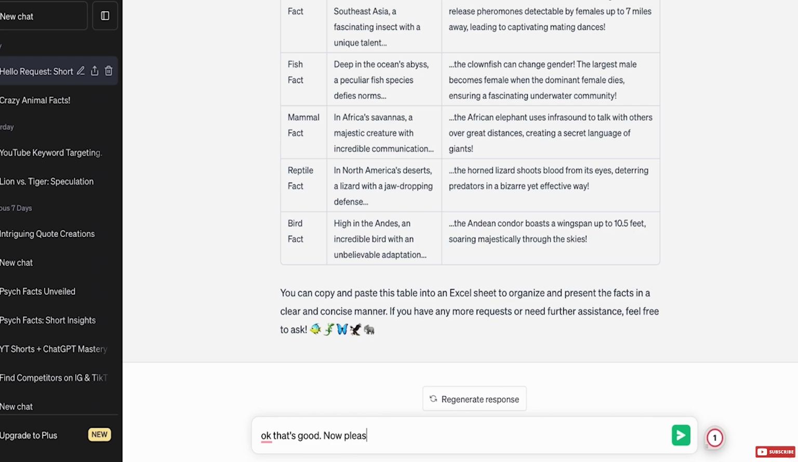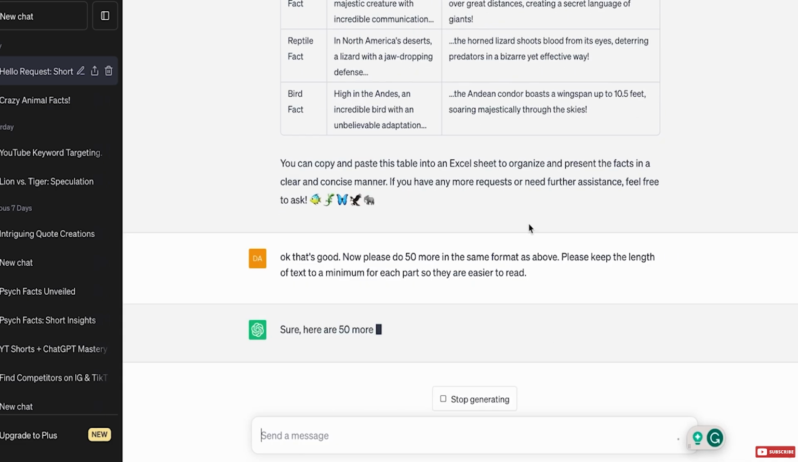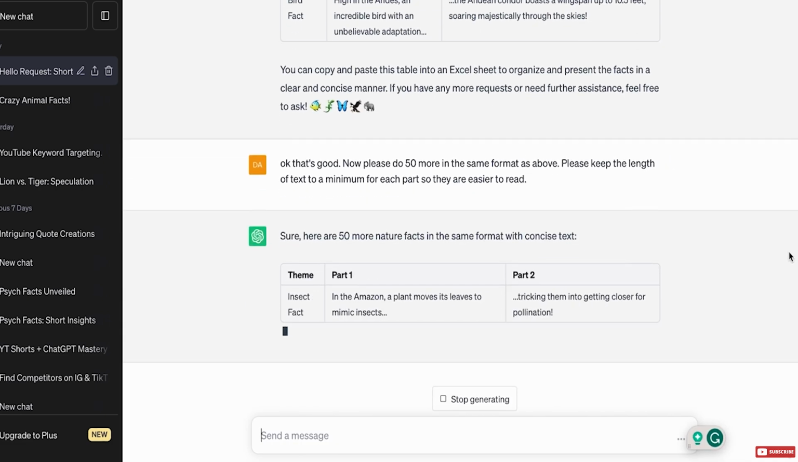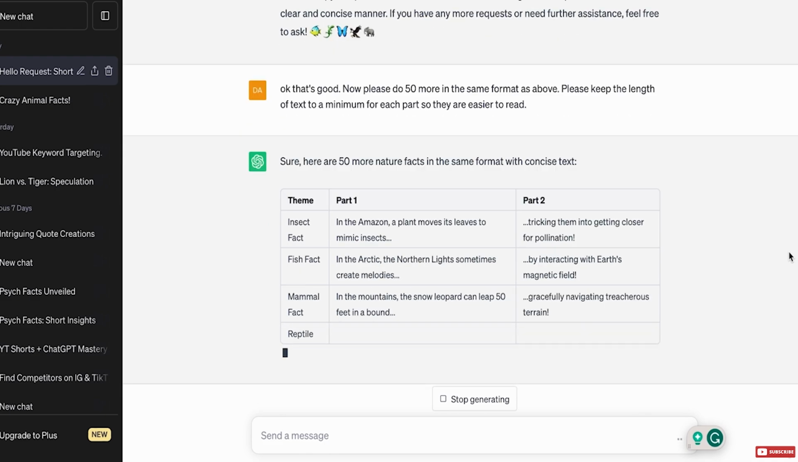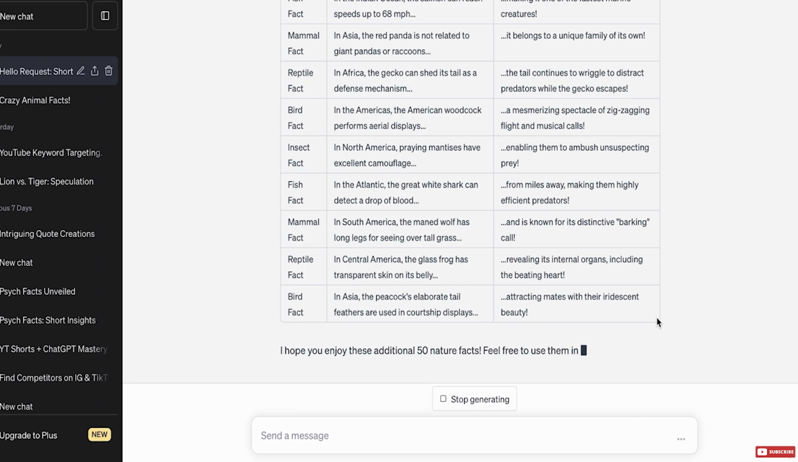Okay, that's good. Now, please do, let's say, 50 more this time, and see if it works. 50 more in the same format, but we need to reduce the size. So please keep the length of the text to a minimum. We just want it short and snappy, guys. We don't want too much text on these shorts. So if we ask it one more time to reduce the length of the text so it's easier to read, hopefully it should be better. Let's have a look. Okay, perfect. Yeah, that's so much better. As you can see, guys, the length of the text is massively reduced. That'd be so much easier for our viewers to read. So that was 50 really quick nature facts.